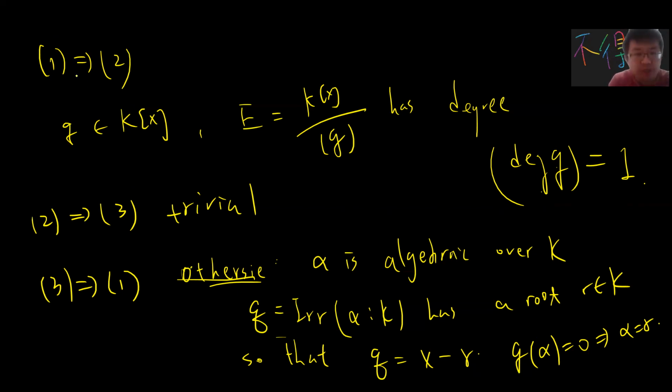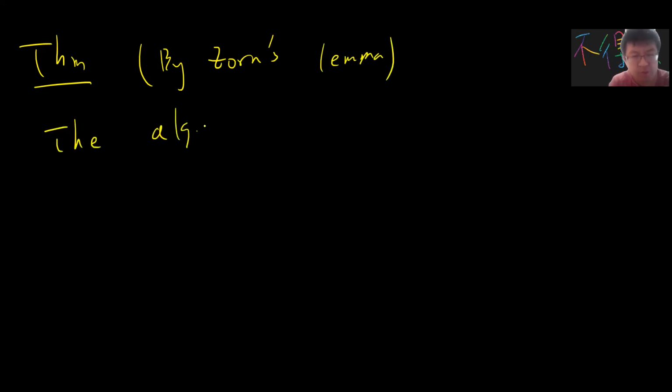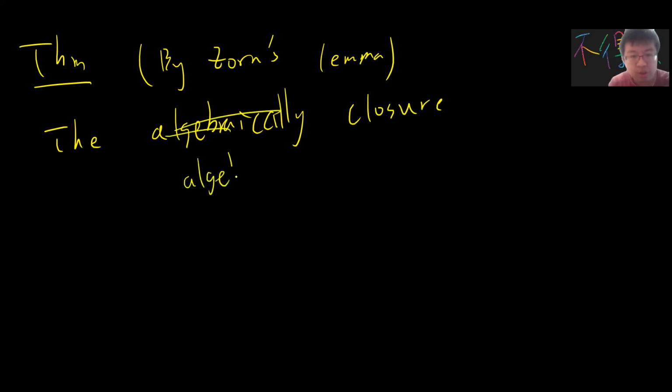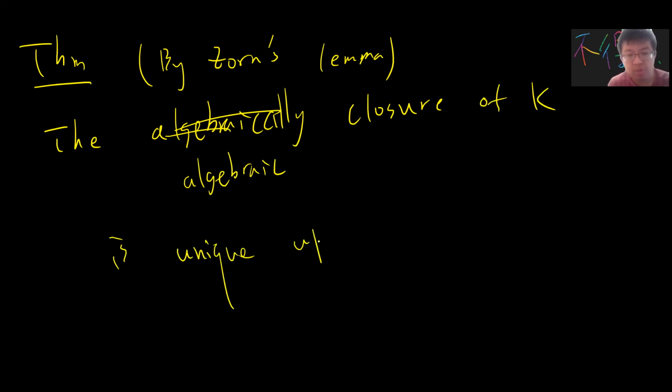So there's a fact and then a theorem that I will not prove here because the proof is very tedious, but I will give you the reference. Actually, you can prove it by Zorn's lemma. The algebraic closure of K is unique up to isomorphism.